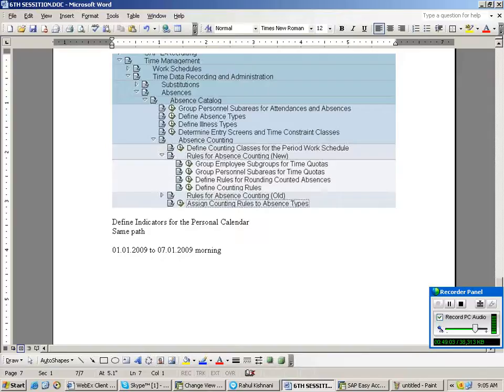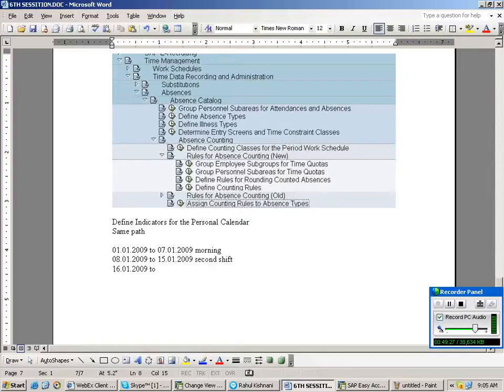Then 08/01/2009 to 15/01/2009 is for second shift.